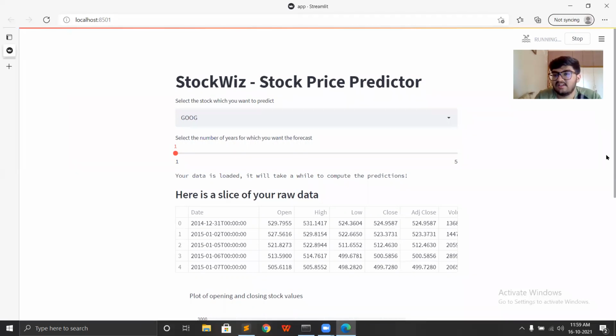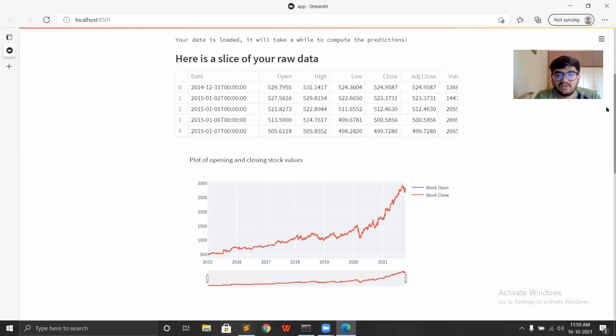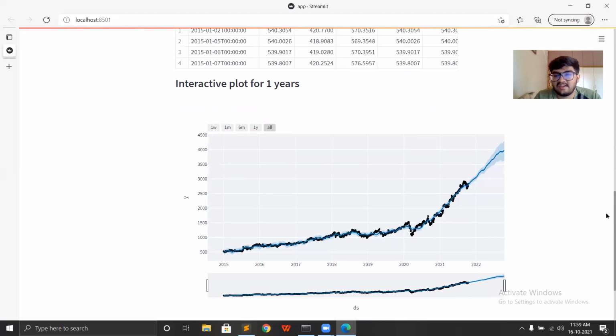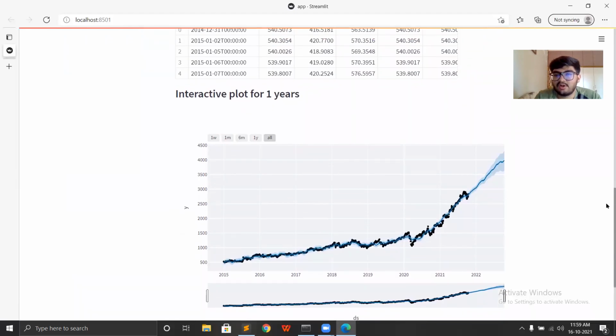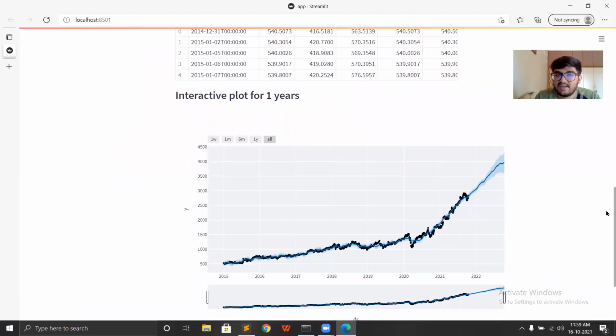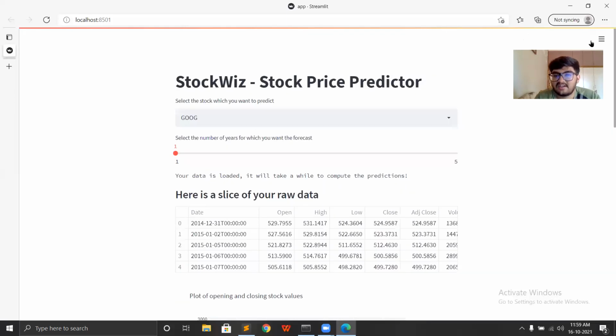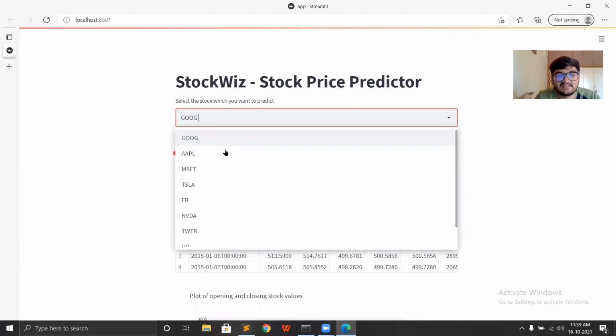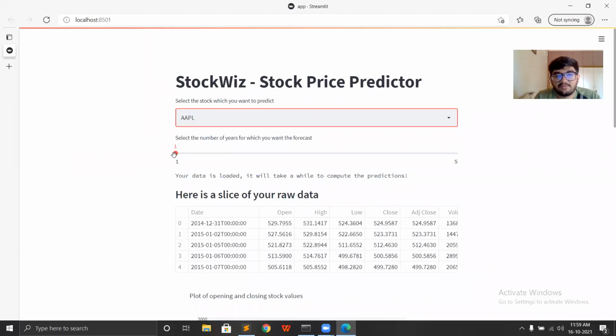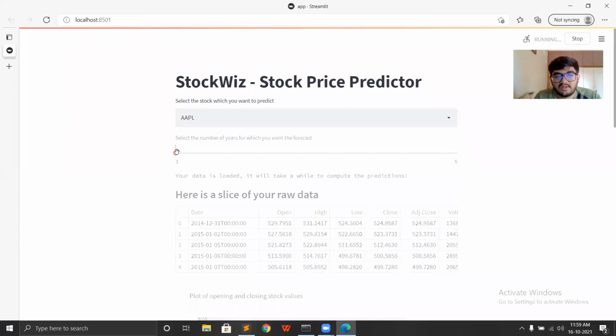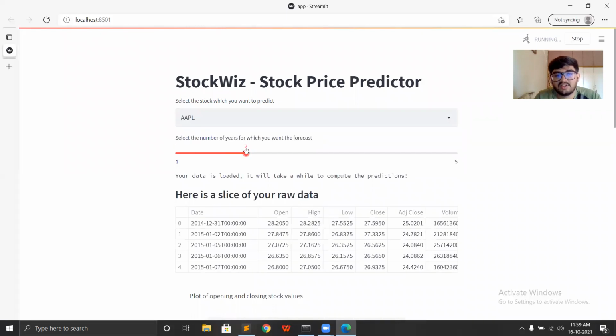So it is still running, and we can see that it has completed running. Now we see that it already makes the plot for the cached data which was stored when I previously ran this project. Now we can try any other stock, for example, let's select Apple, and we want to predict the forecast for 3 years or 2 years. Let's keep it 3 years, and it again enters into the running mode.